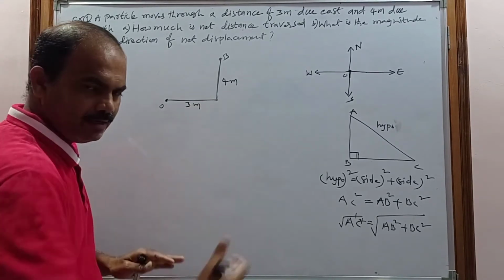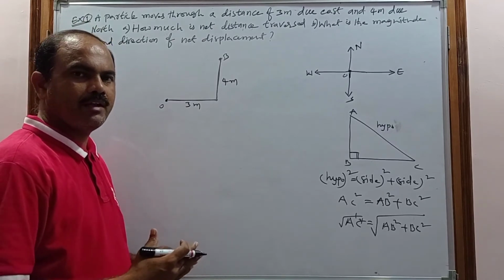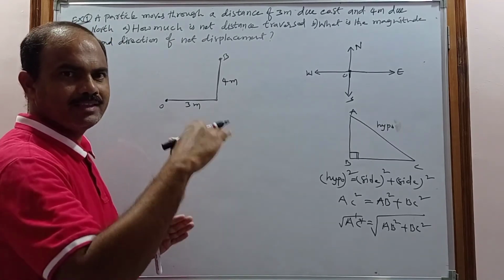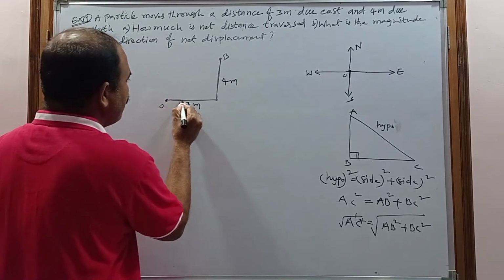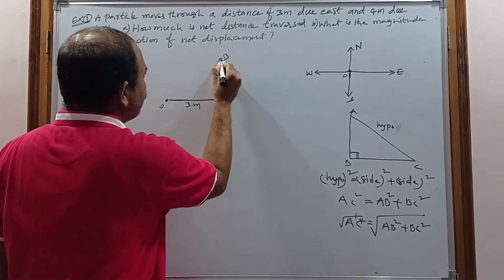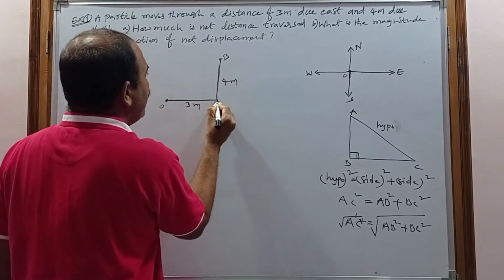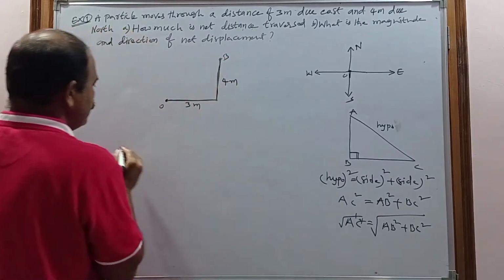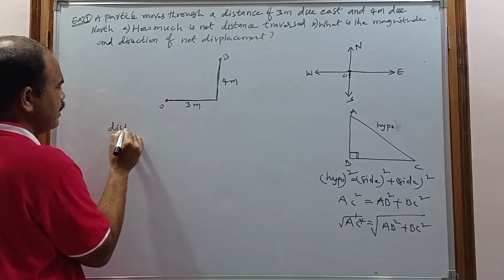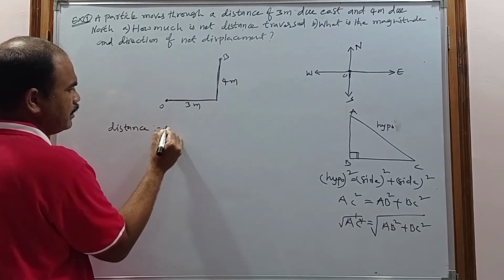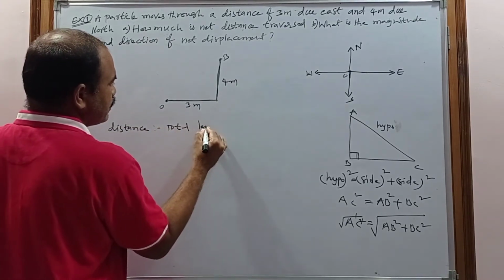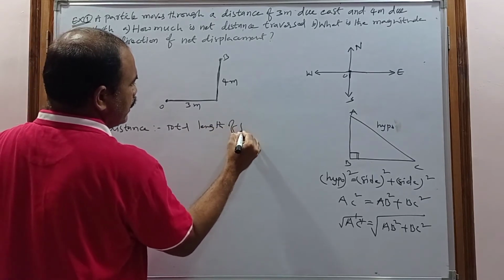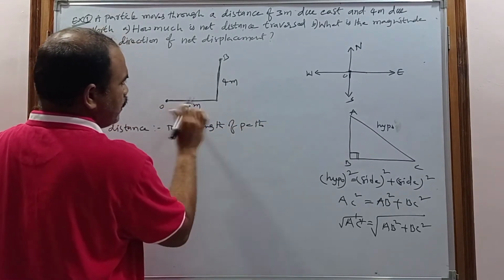So now recall the definition. What is the definition of distance? The total length of the path. And this is the path covered by the body. What is the total length of the path? Up to here 3 meters and up to here 4 meters. And what is the total length? 3 meters plus 4 meters. So what is the distance? Recall the definition. Distance is nothing but the total length of path.